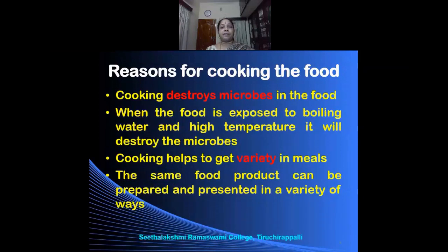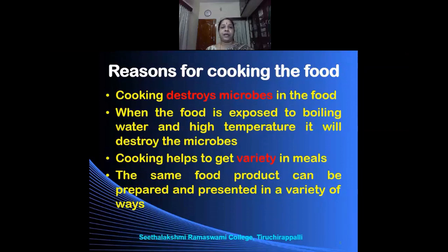Cooking destroys the microorganisms that are present in the food. Milk, when it is milked from the cow, contains microorganisms. And when the raw milk is consumed, the microorganisms will be present in the milk and sometimes it can cause certain types of diseases. That is why milk has to be pasteurized before it is consumed.